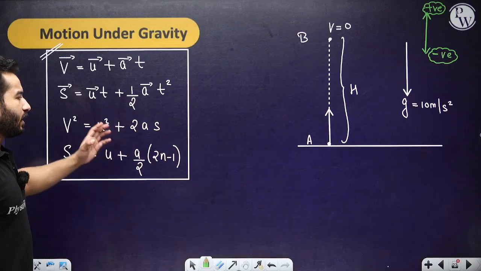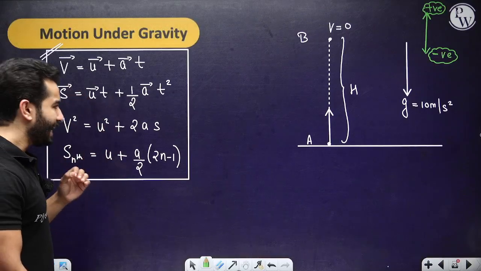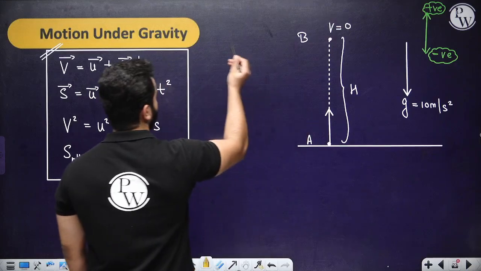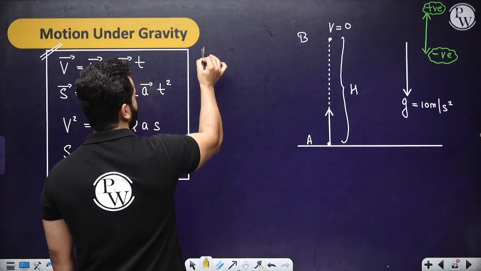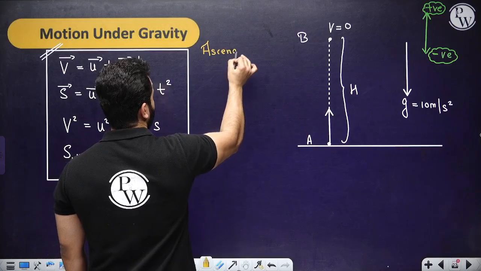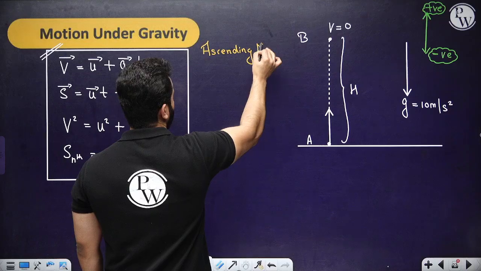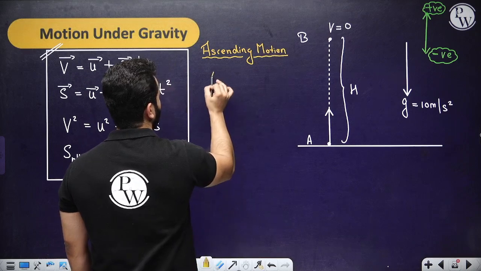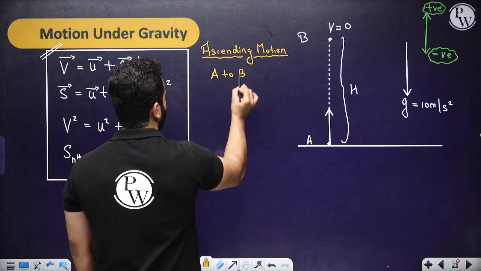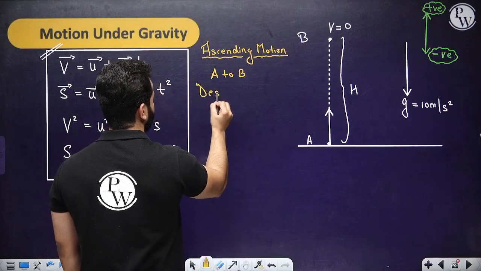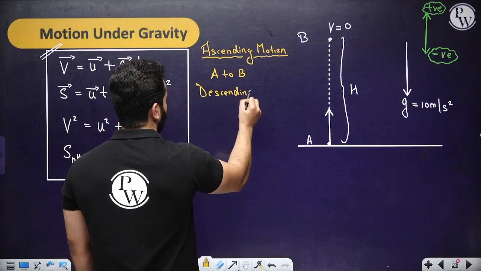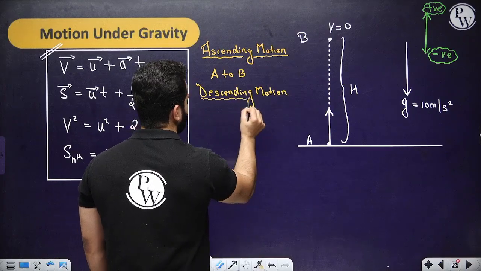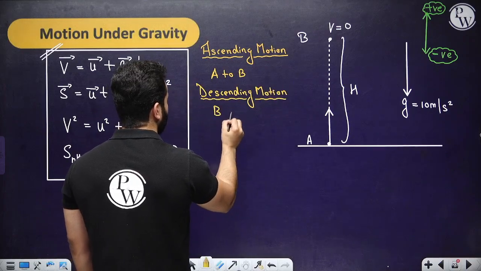Now the thing is, when we are going to talk about these things, at any point the body will go up from A to B. So let's suppose the ascending motion is from A to B, right? And the descending motion is, you can use the same name, same points or other points, from B to A.